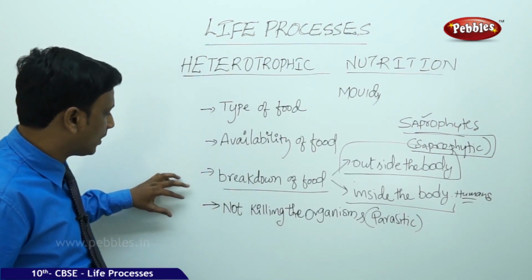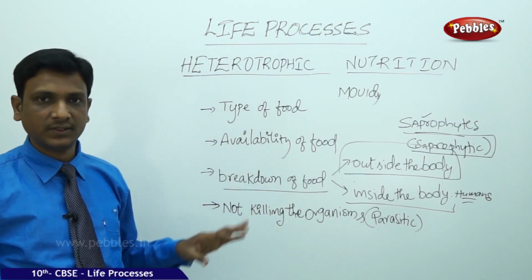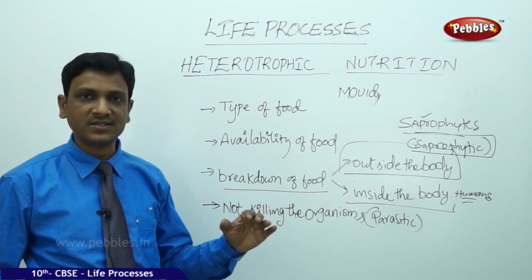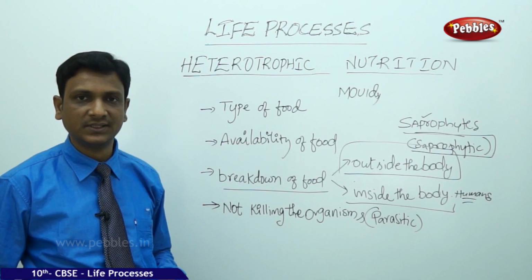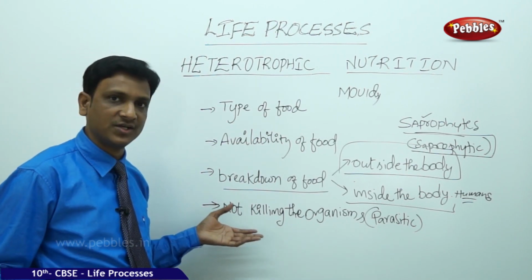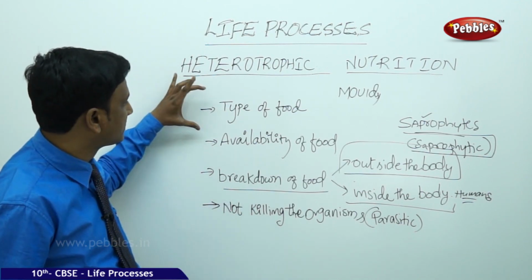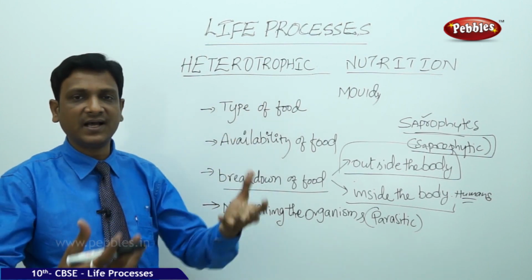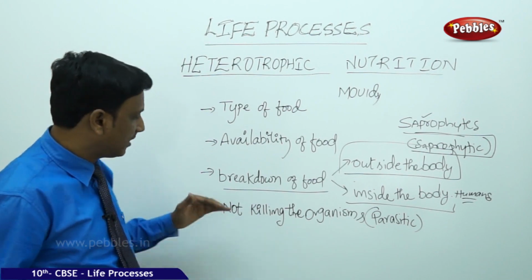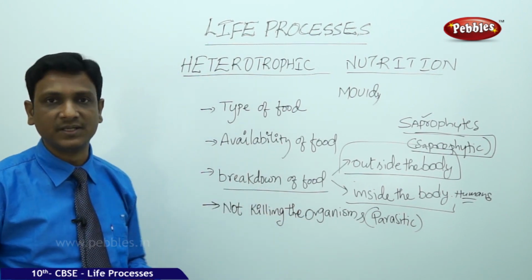We also find one more kind of nutrition here, that is the parasitic mode of nutrition. This also comes under the heterotrophic mode of nutrition, but here the organisms do not kill the other organism, they just feed on it. In this case, we can find certain plants also under this heterotrophic nutrition. But basically here we are talking about animals which eat other animals or plants. So in this parasitic mode of nutrition, we see parasitic plants and parasitic animals.